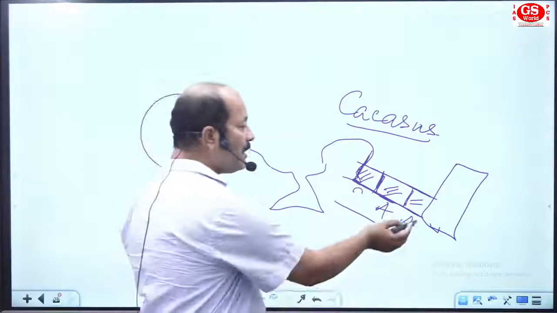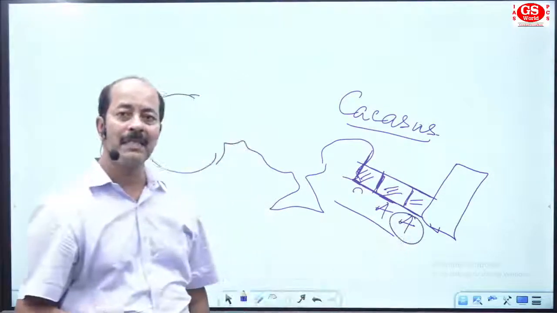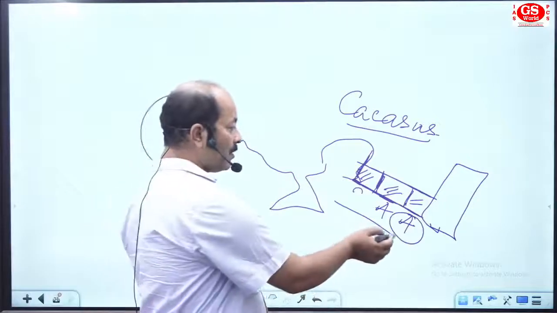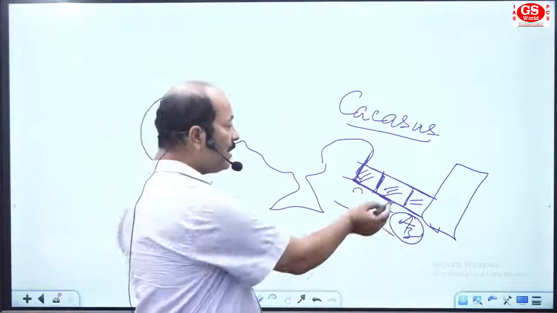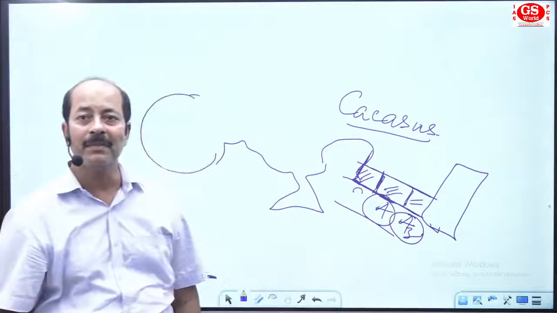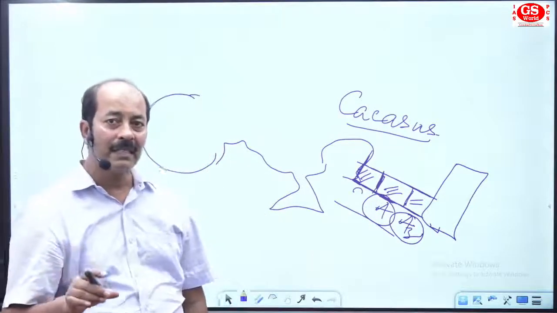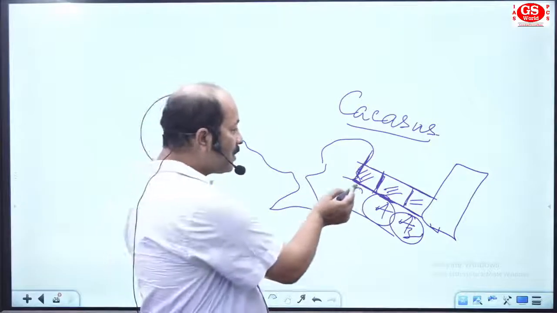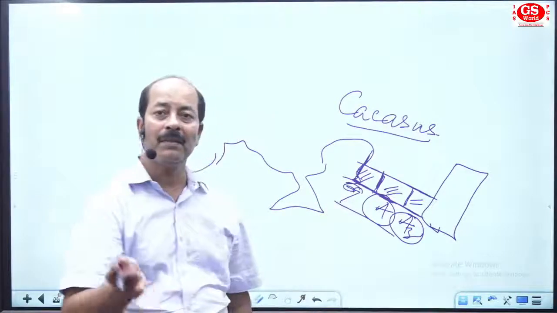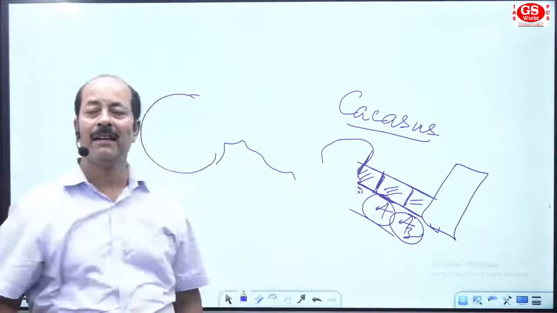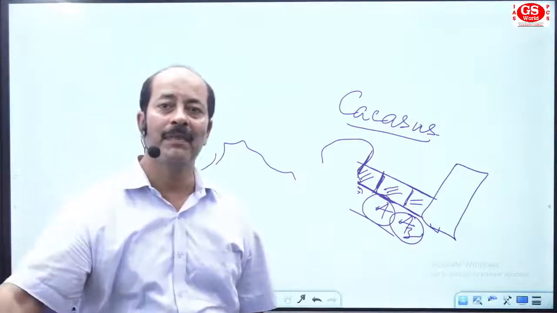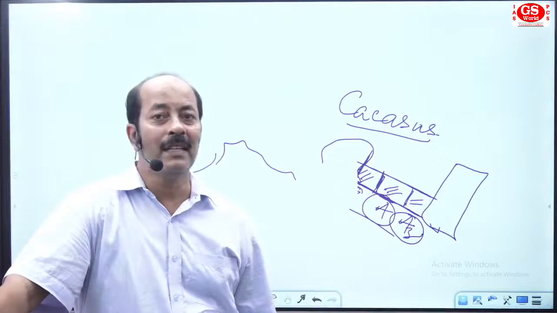So see, Armenia is close to the Caspian Sea. Azerbaijan is close to the Caspian Sea. Armenia is in the center part of the Caucasus states. And this one is Georgia, a part of the western area. But Georgia opens onto the Black Sea. That is why you will find Georgia is not a landlocked country.